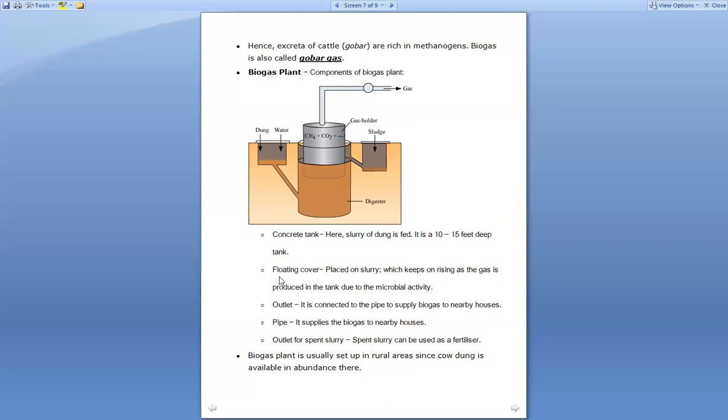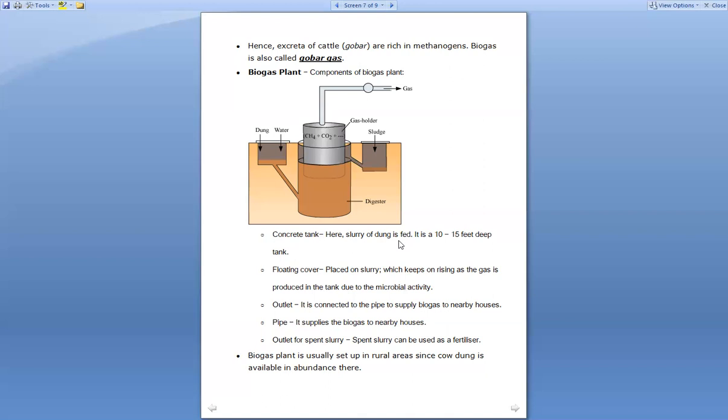Now there is a floating cover, and this floating cover is placed on the slurry. So whatever slurry of the dung is poured into the concrete tank, upon this slurry there will be a floating cover which keeps on rising, right? This cover keeps on rising as the gas is produced.